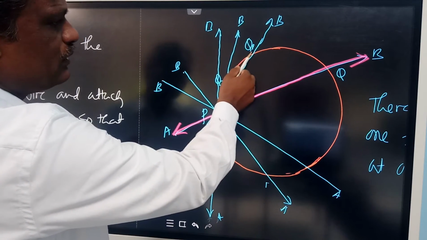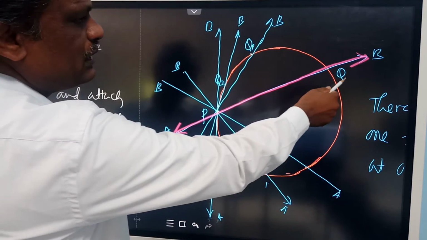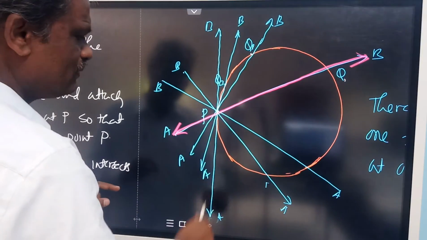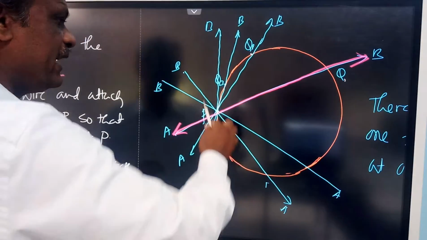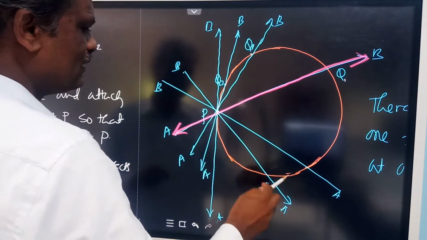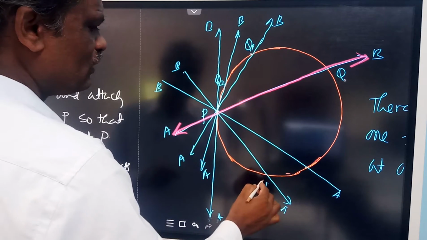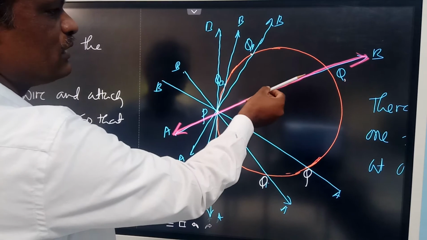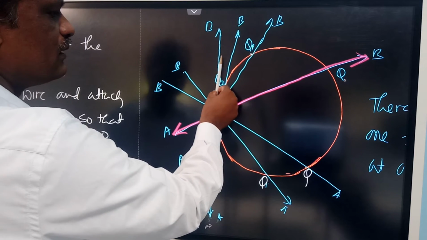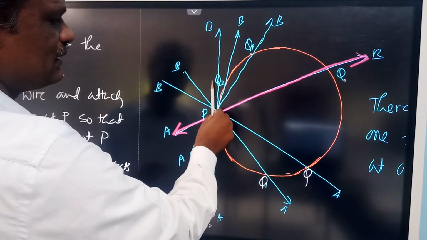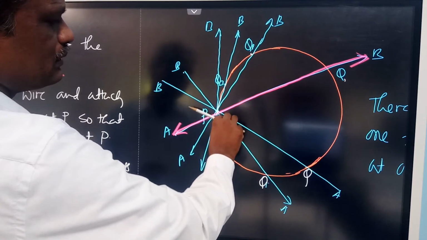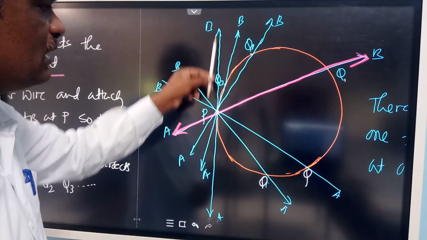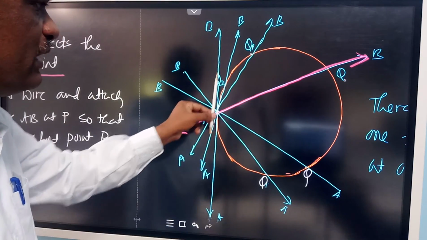Say at some point it becomes Q2 will come here, Q1, Q2, then it comes to Q3. So then it becomes a straight line like this. Then you further rotate, and the point Q continues like this. When you are rotating, it becomes a straight line like this, and again the point Q moves like this. See, at only that point P you have only one tangent. Look at this, this is the only one tangent.